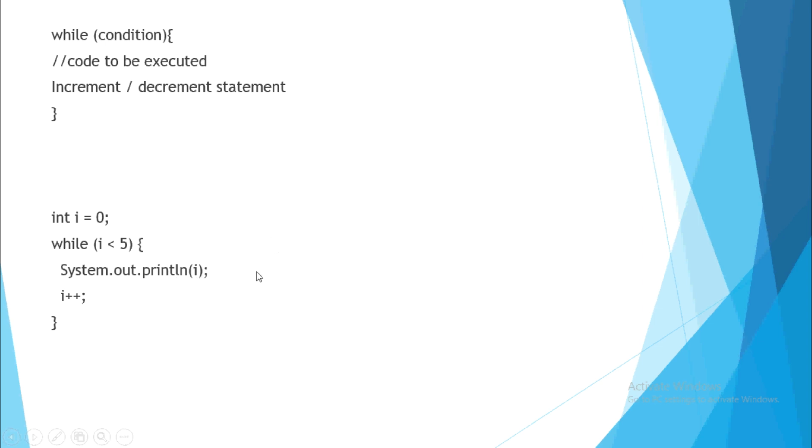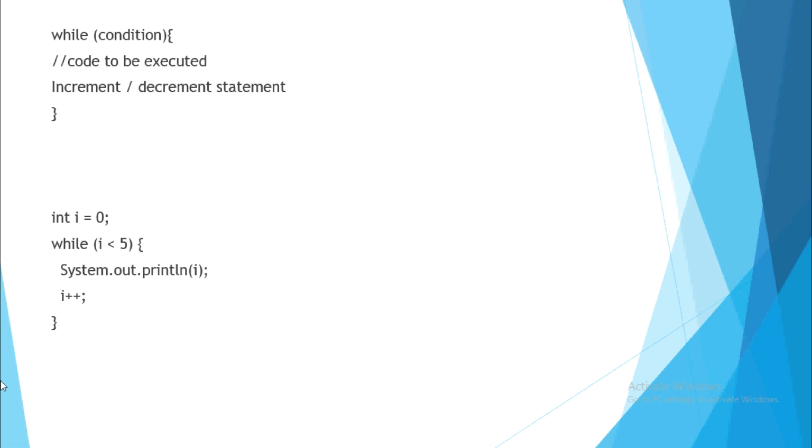In the first line 0 has been printed. Over here we have used ln, so 0, then 1. Again i++, so now the value of i is 1, so 1 plus 1 becomes 2. Now it will go again up. 2 is less than 5, yes, so System.out.println 2. Now 2 plus 1 is 3, 3 is less than 5, yes, so 3 is printed on the screen. In the next line i++, 3 plus 1 is 4.